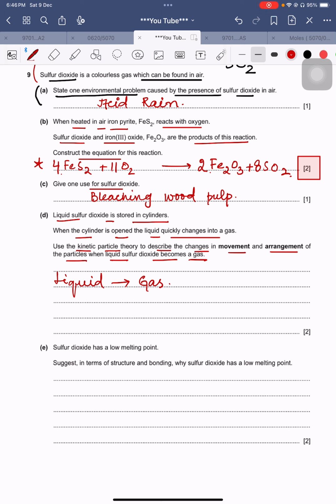So now they are just asking about the movement and the arrangement of the particles. So initially you have to make it clear.